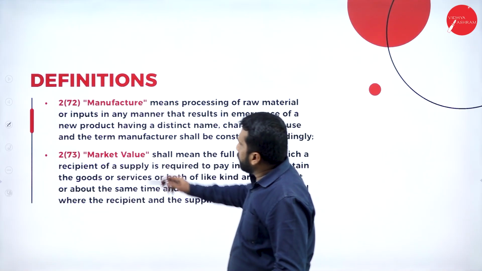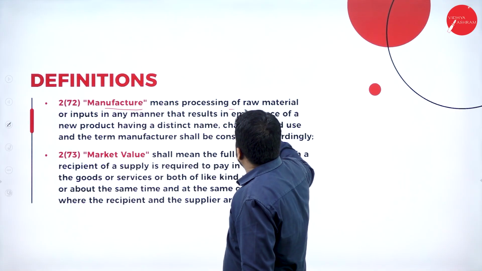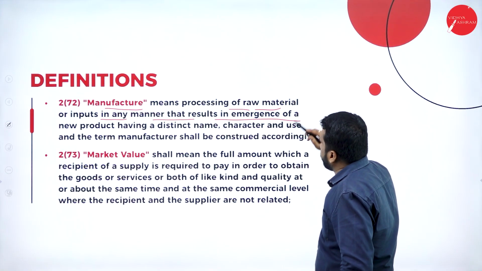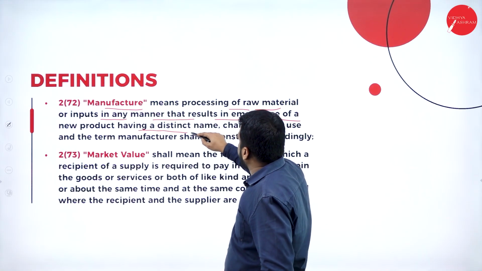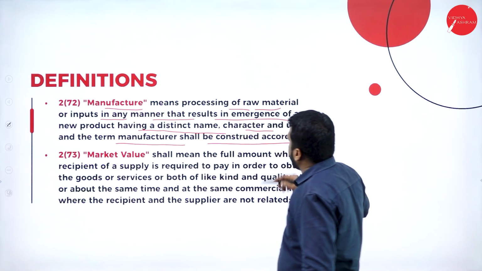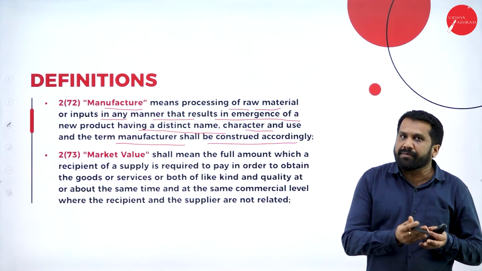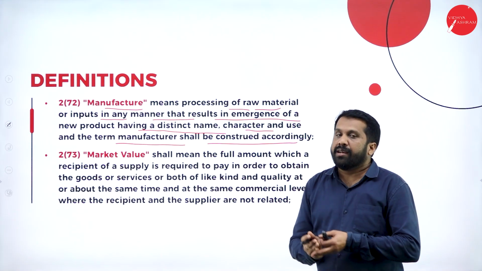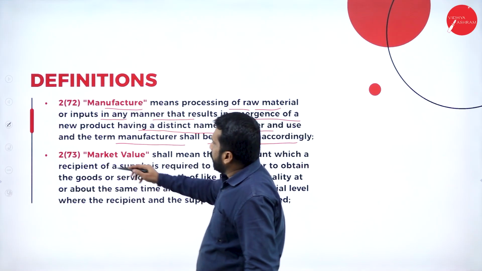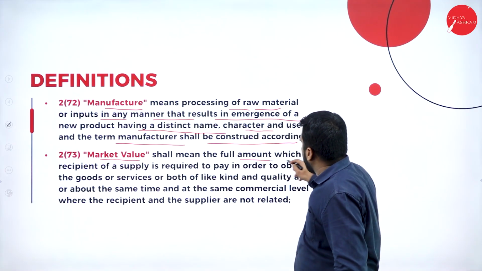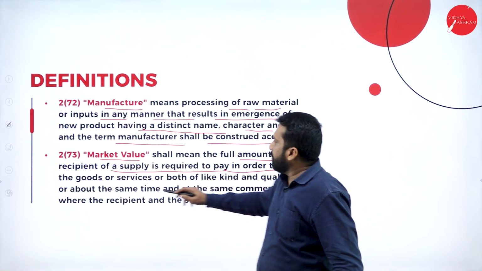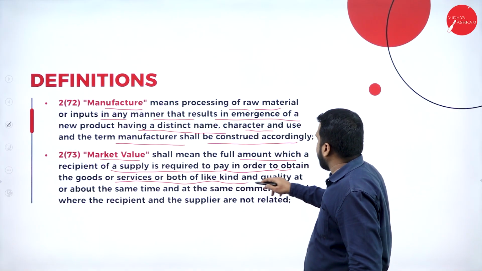And the next one is manufacture. Processing of raw material or input in any manner that results in emergence of a new product having a distinct name, character and use, and the term manufacture shall be construed accordingly. Manufacturing is what? Converting raw material into finished goods, and that product must be ready to sell. That is called manufacture. Now, market value means the full amount which a recipient of supply is required to pay in order to obtain the goods or services or both of like kind and quality.